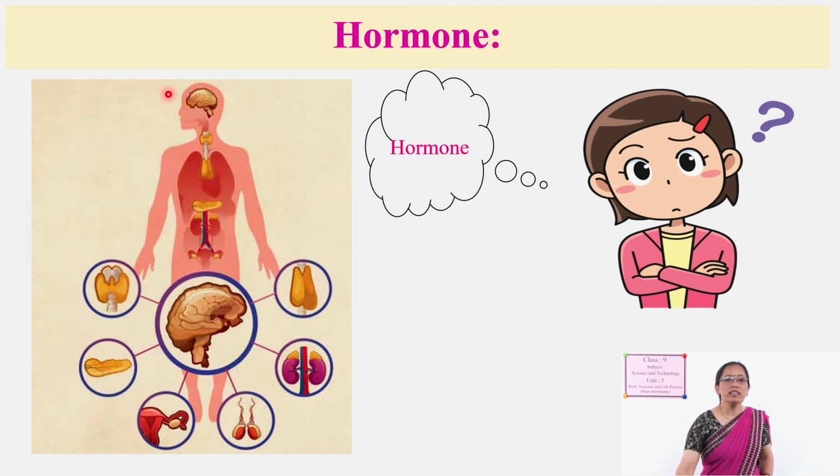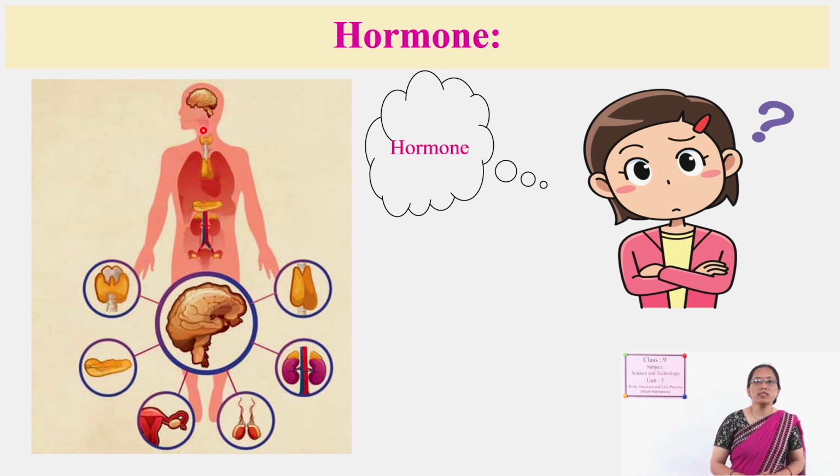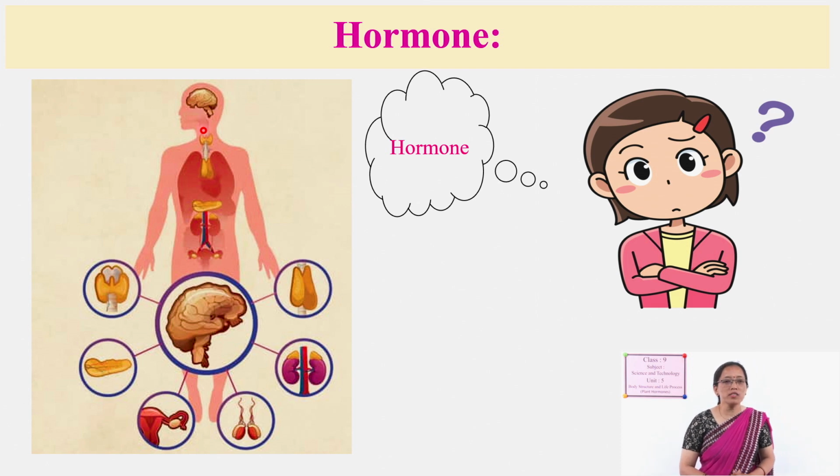Here there is the pituitary gland. Do you remember what it secretes? Yes, it secretes two types of hormones: stimulating hormones and growth hormone, which helps in the growth and development of the human body, and stimulating hormones stimulate other glands. Because of that, we call it a master gland.